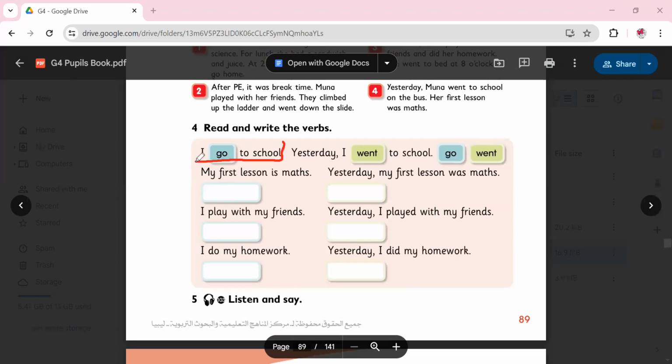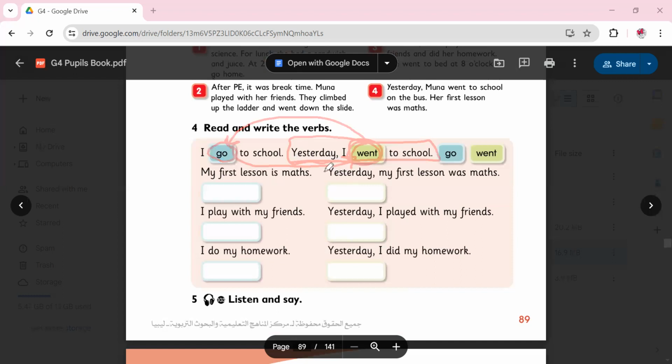So, I go to school. We say the verb is go. Now, if we talk about yesterday, it would be: yesterday I went to school. Where is the verb? Went. I went to school. Now, went is the past of go. Go is the present and went is the past.